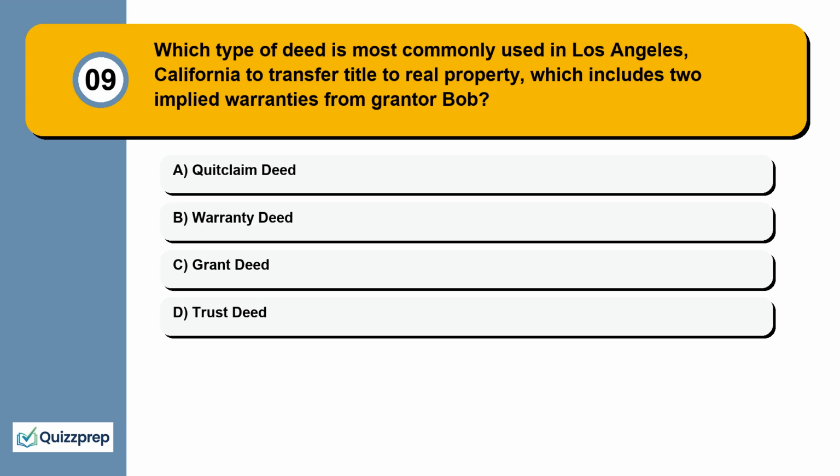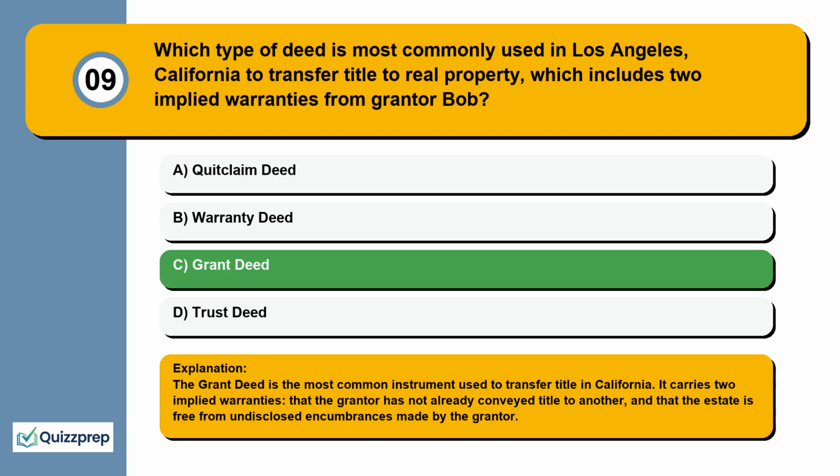Question 9. Which type of deed is most commonly used in Los Angeles, California to transfer title to real property, which includes 2 implied warranties from grantor Bob? Quitclaim deed, warranty deed, grant deed, trust deed. The grant deed is the most common instrument used to transfer title in California. It carries two implied warranties that the grantor has not already conveyed title to another, and that the estate is free from undisclosed encumbrances made by the grantor.